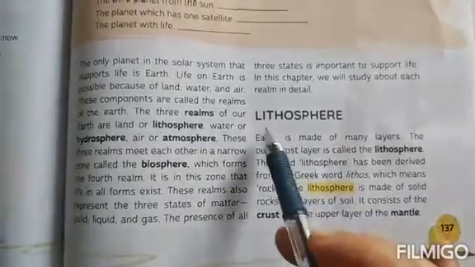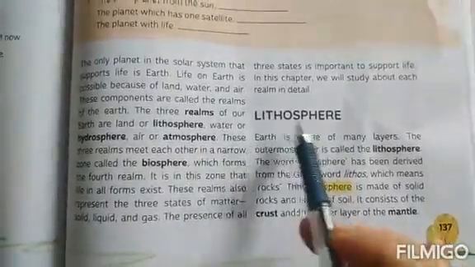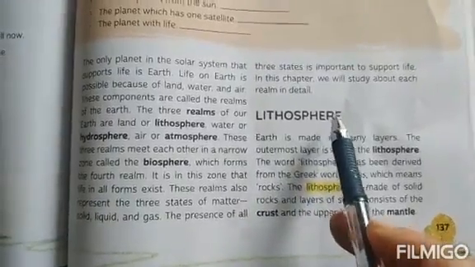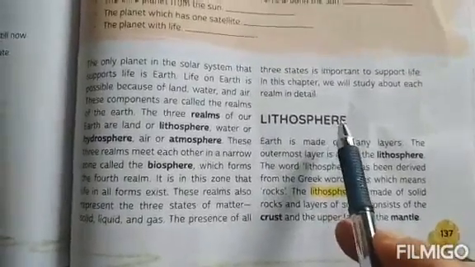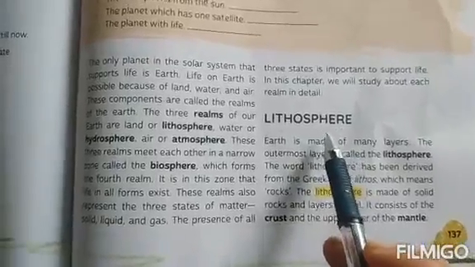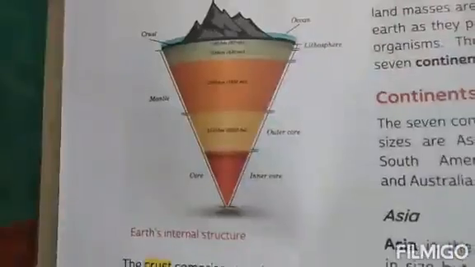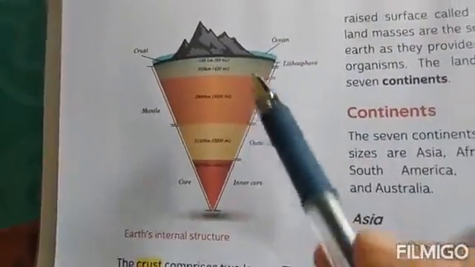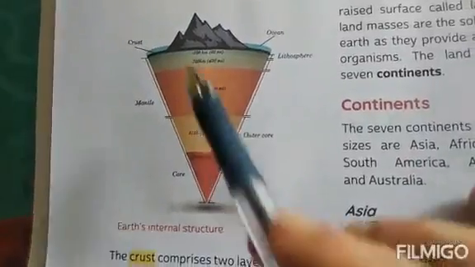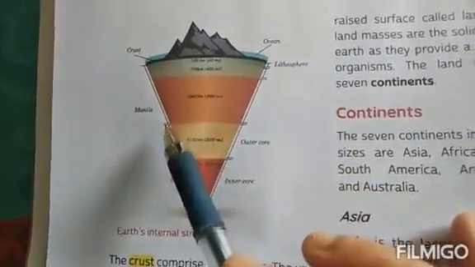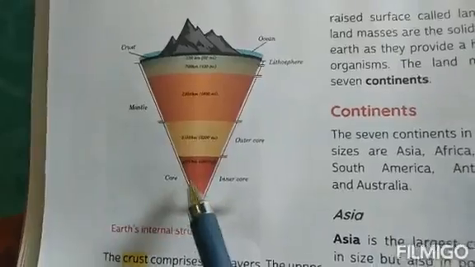Now let's understand these 3 spheres in more detail. First sphere is your lithosphere. This lithosphere is in a solid state. It forms the uppermost part of the earth, right? It has been derived from the Greek word lithos, which means rock. This lithosphere consists of 3 layers, that is crust, mantle and core. You can see the diagram here. These are the 3 layers of the earth. First one is called your crust, second layer is called your mantle and the third is called your core.